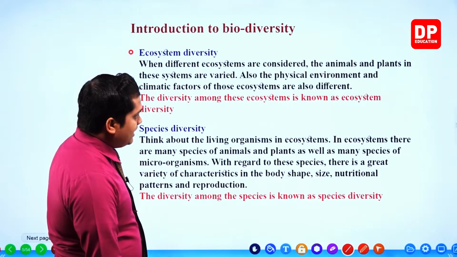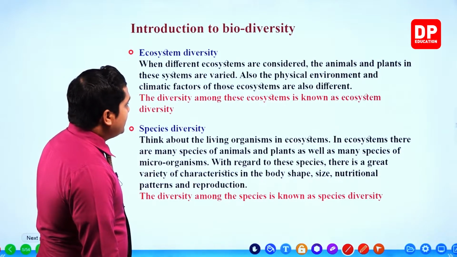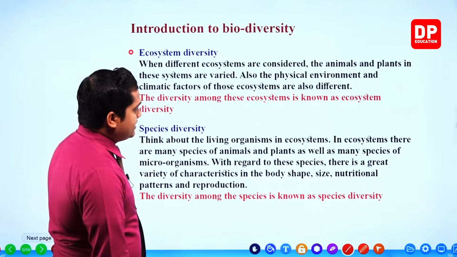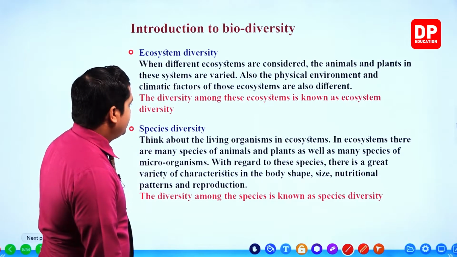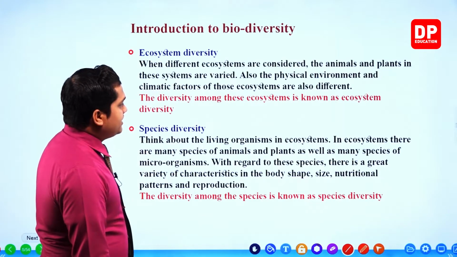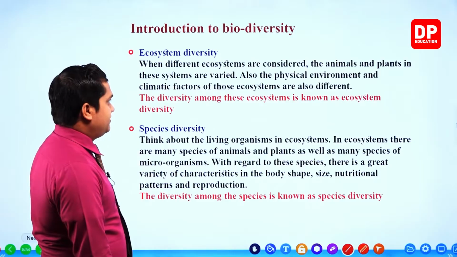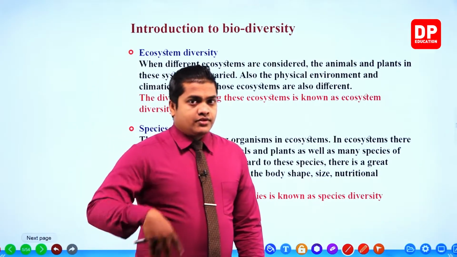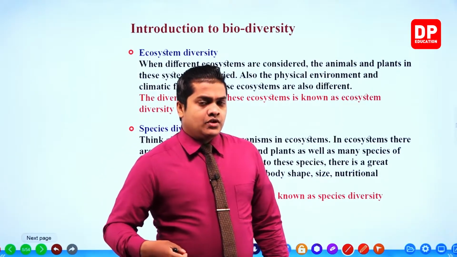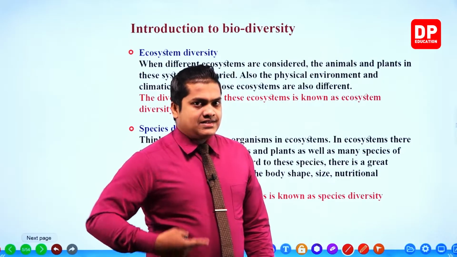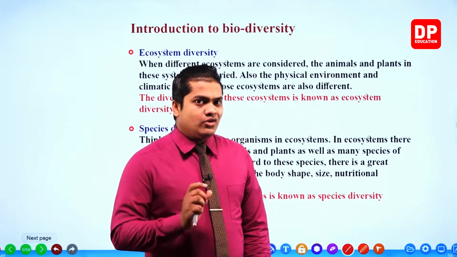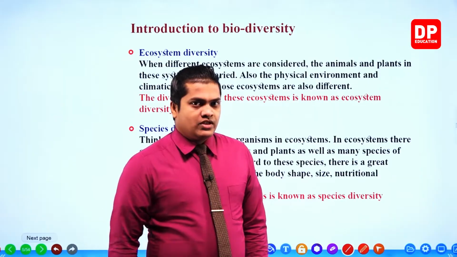Also, the physical environment and climatic factors of those systems are different. The diversity among these ecosystems is known as ecosystem diversity. Now we are going to learn about biodiversity, right? So when we are discussing biodiversity, it's important to learn about the ecosystem diversity as well.